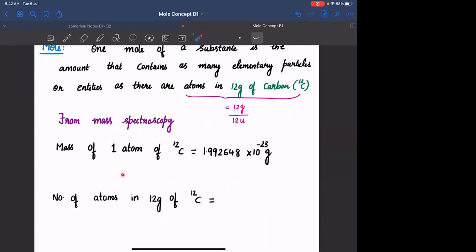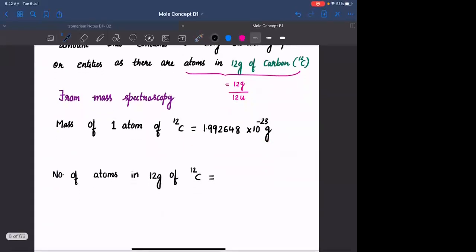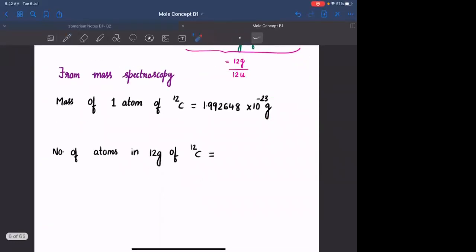The mass of one atom of carbon is found to be 1.992648 into 10 raised to minus 23 grams. Now that you know the mass in terms of grams, can I calculate the number of carbon atoms in 12 grams of carbon sample? Can I do that?